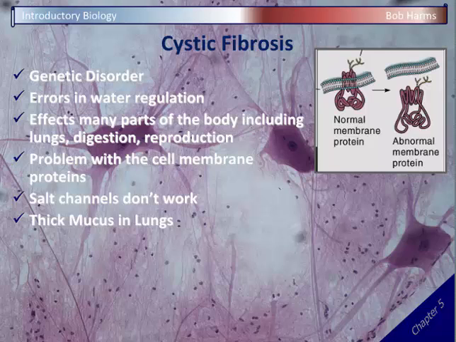In terms of digestion, the digestive juices and fluids are very thick, so that inhibits normal digestion. And a lot of people with cystic fibrosis are sterile or have reproductive problems because those reproductive fluids are going to be very thick and mucousy as well.